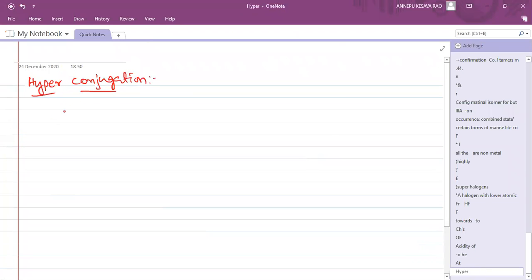What is here? Hyperconjugation. I will write the statement here.